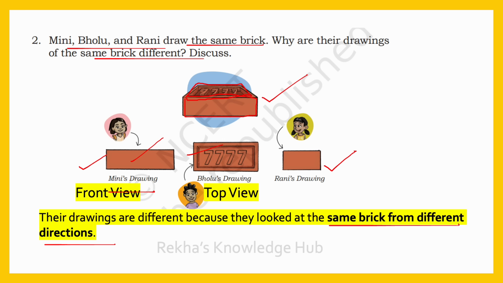Then what about Rani's drawing? She drew the side of the brick. See, this side. She looked from here and drew the picture. So, she got the side view of the brick. This side view is a little narrower when compared to the front view.